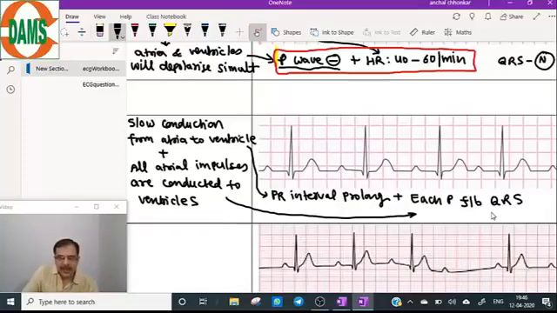So here let's see whether each P is followed by QRS. Look at the diagram of the ECG carefully. The PR interval is prolonged and each P wave is followed by a QRS complex. Visualize these diagrams. Here is the P wave.